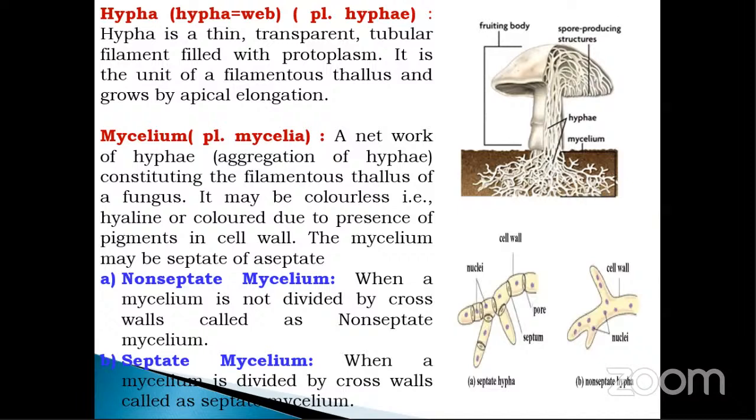Here we studied the hypha, a single thread-like structure of the fungus. A group of such hyphae is called mycelium, which has two different types, non-septate and septate mycelium. In non-septate, the mycelium is not divided by cross walls. In image B, you can see this fungal mycelium is not divided by cross walls, and it is called a non-septate hypha, while a mycelium divided by cross walls is called septate mycelium. Okay, clear?